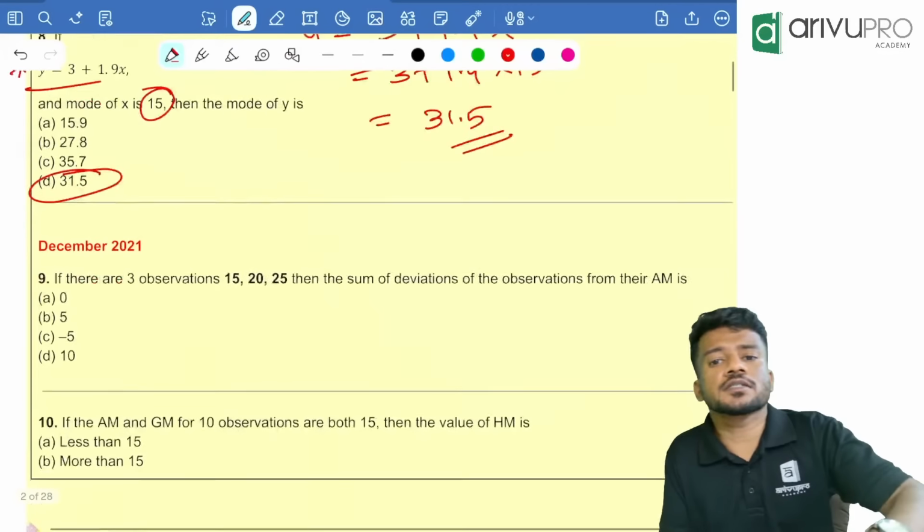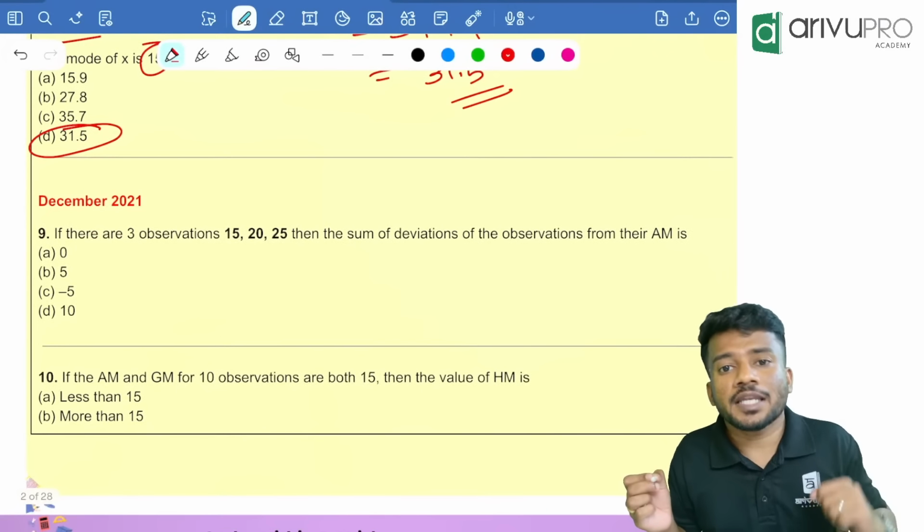Option D is your answer. Now we are going for December 2021.